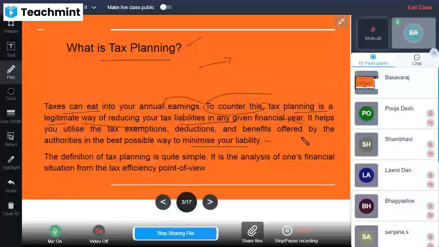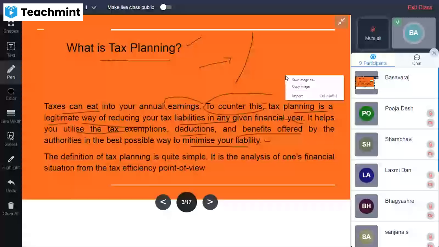It helps you to utilize the tax exemptions, right? You can utilize the tax exemptions and the deductions available so that you can reduce your tax liability, or the benefits offered by the authorities, in the best possible way to minimize your tax liability. You know that 80C to 80U different provisions are there, right? Deductions are there. The exemptions on provident fund are there, LIC is there, right? So a number of deductions and exemptions you will get.